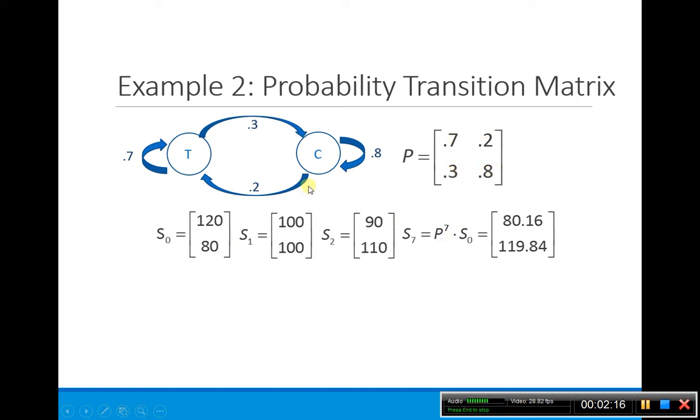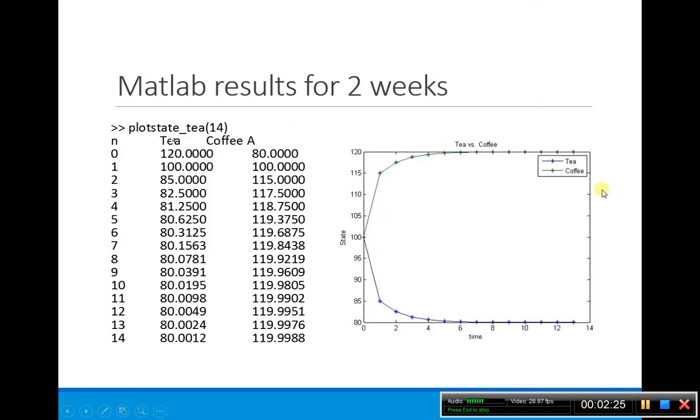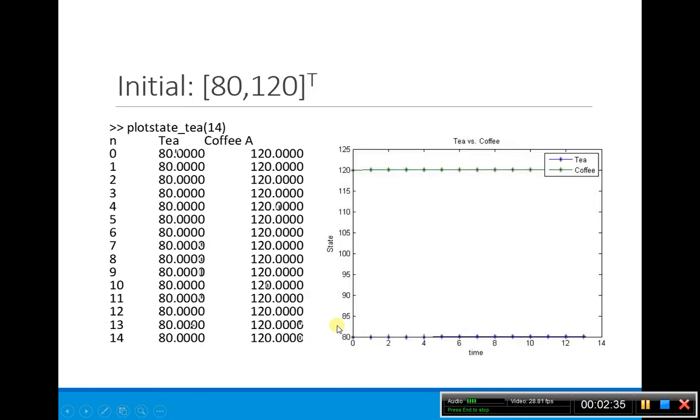Notice that if we started with an initial value S1, S2, eventually we start seeing that it levels out. When we plotted this, indeed our tea and our coffee were limiting on 80 and 120. If we plugged in 80 and 120, we just got a straight line and it stayed there for all time.